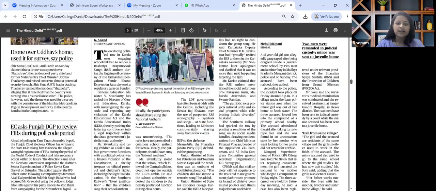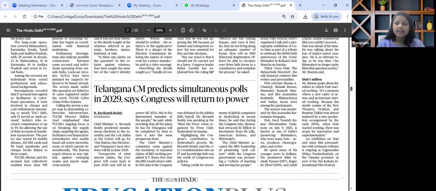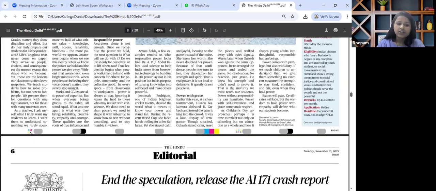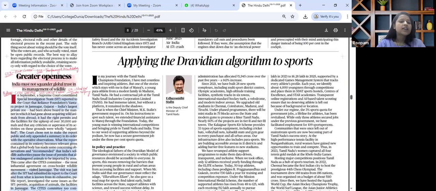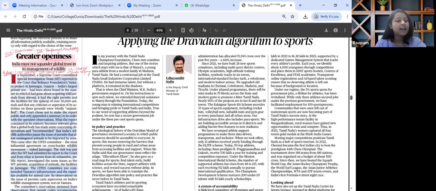The next important article that is there in the paper and that catches our attention is on editorials page, and that talks about greater openness, relevant for GS paper 3 environment, conservation of wildlife. Also relevant for GS paper 2 transparency and accountability in governance. The key theme that has been discussed over here is about wildlife management, transparency in judicial and executive process, and India's compliance with CITES norm.